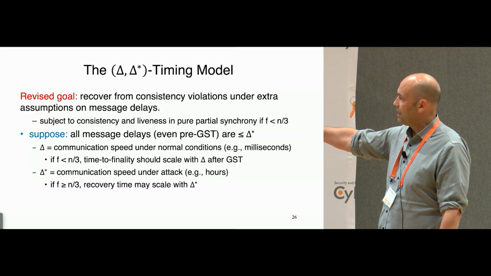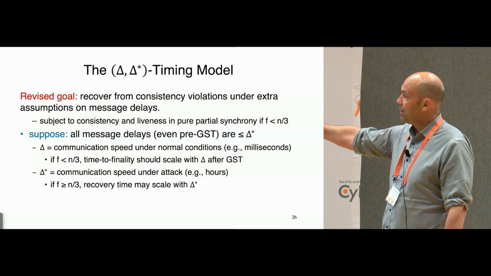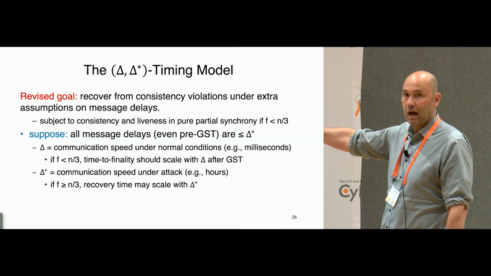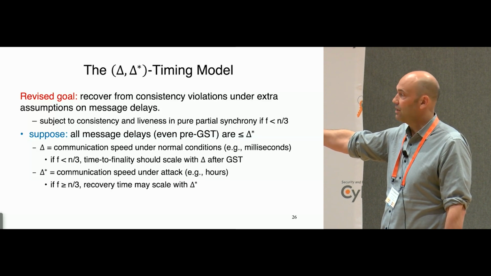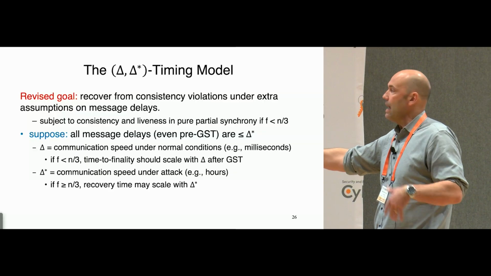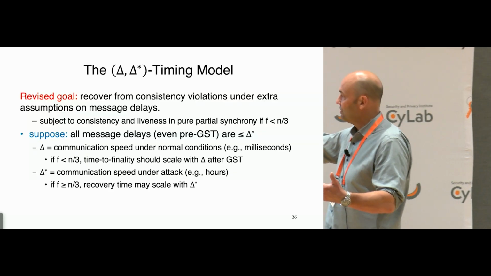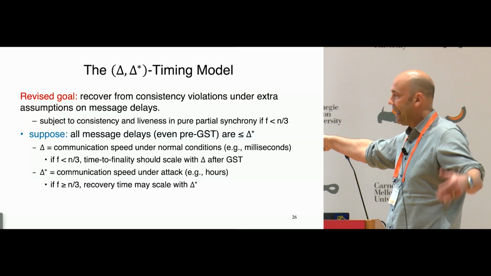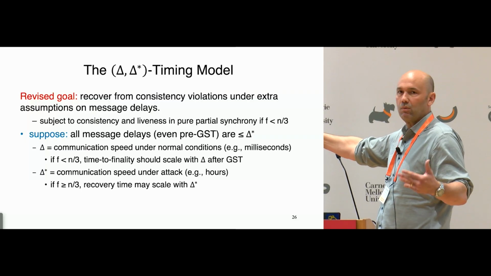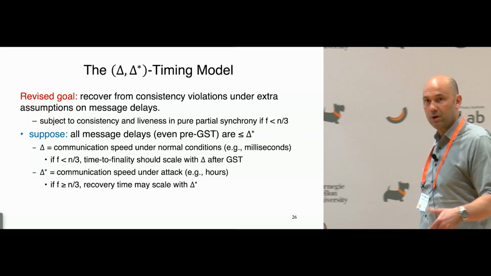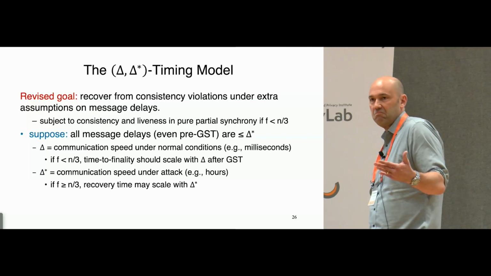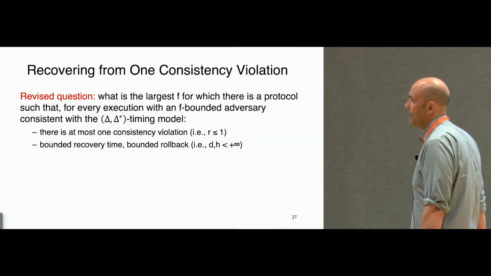As always, again, we're never compromising on the traditional guarantees. So if it's a small adversary, then time to finalization post-GST should scale with delta, not with delta star, order of milliseconds, not order of hours. On the other hand, for the recovery procedure, if there's a consistency violation in that anomalous case, we will be considering recovery time scaling with the large parameter delta star. So recovery, think of it as order of hours, okay?